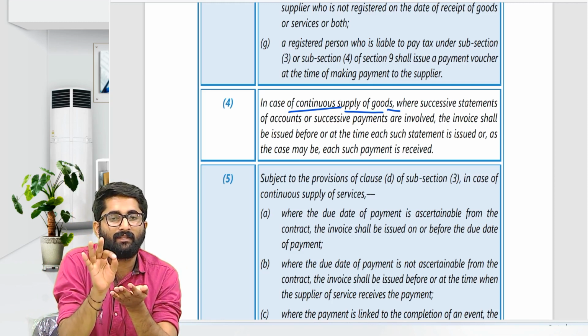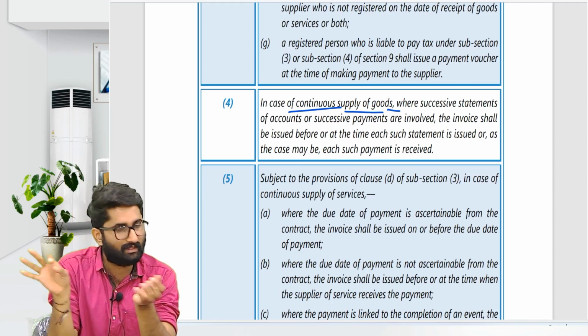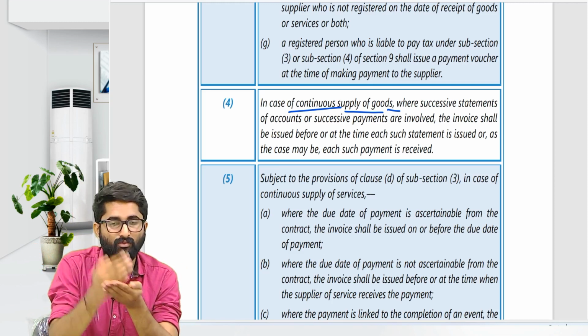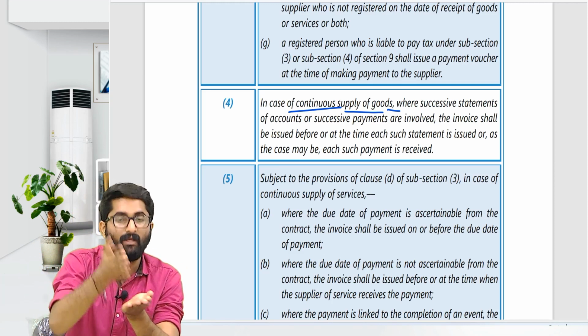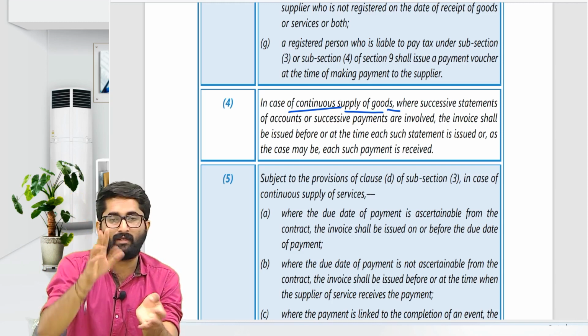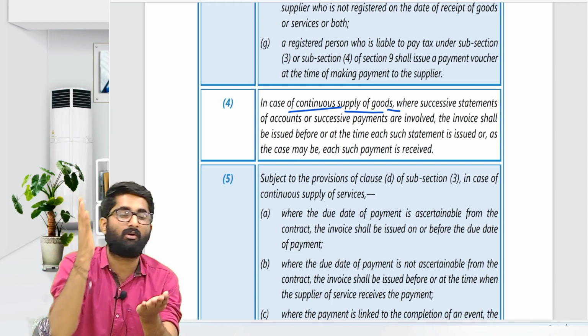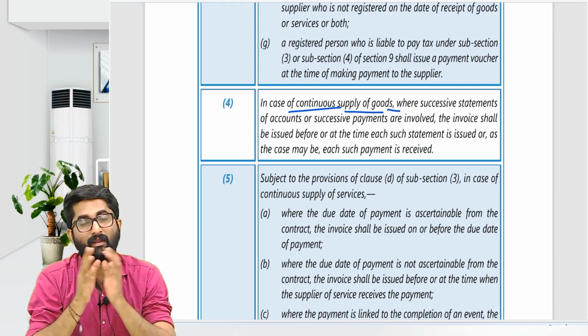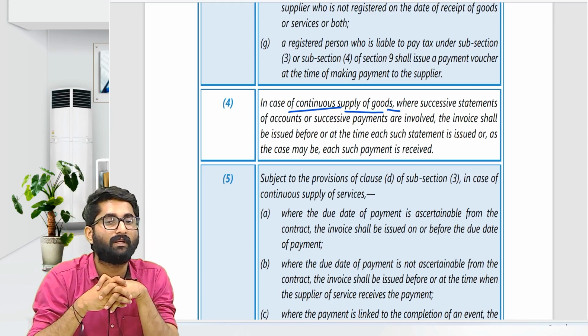Example, electricity, gas, or anything by the pipeline, anything that you get. In that case, usually the supplier will give you the statement. It is the date of statement. On or before the date of statement. If there is no statement, then on or before the date of payment. So that invoice has to be issued. That is in case of continuous supply of goods.